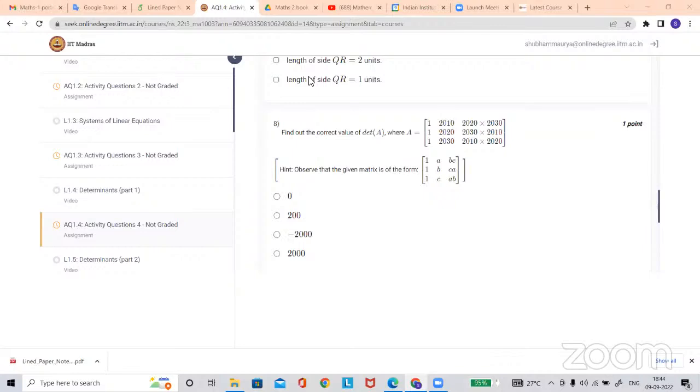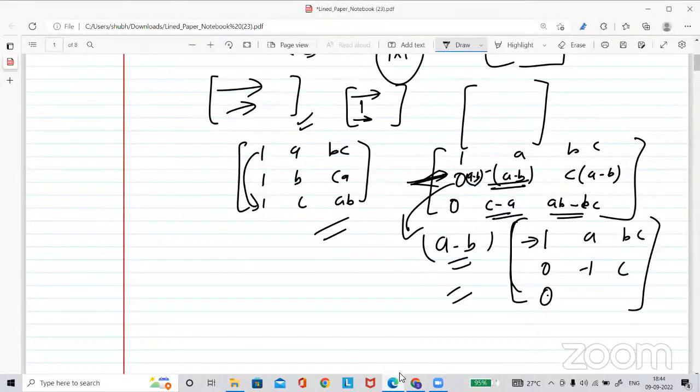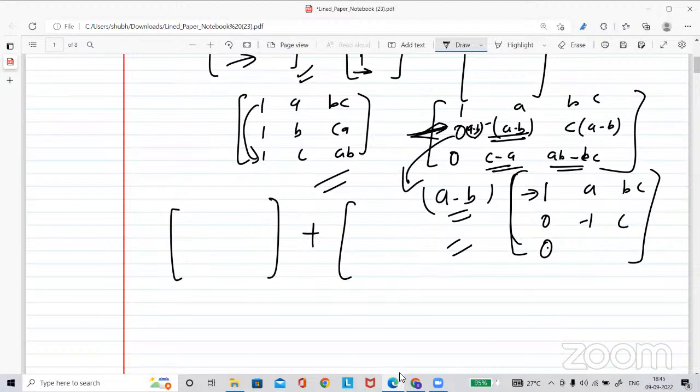Is it possible to do it like that? How are you changing this matrix to a triangular matrix, upper or lower? By row transformation, sir. Okay, row transformation.